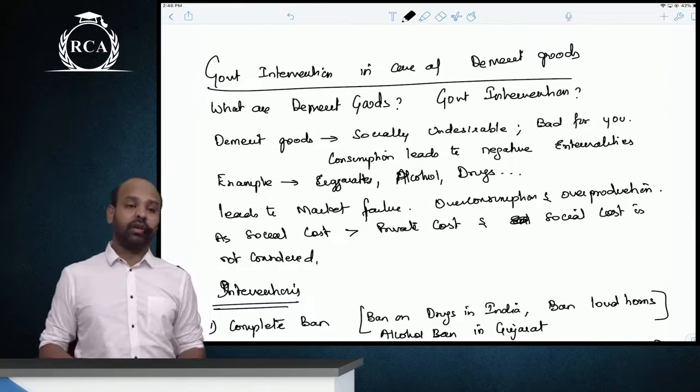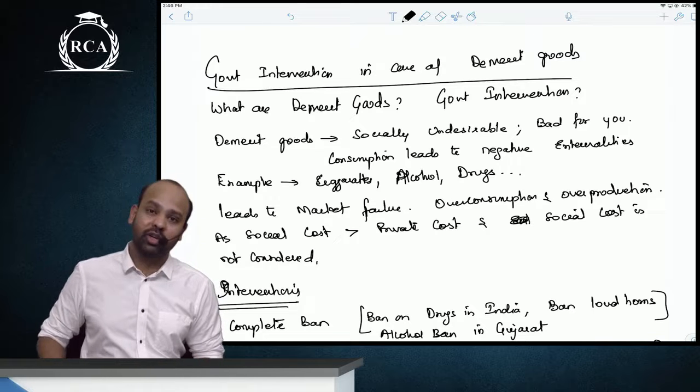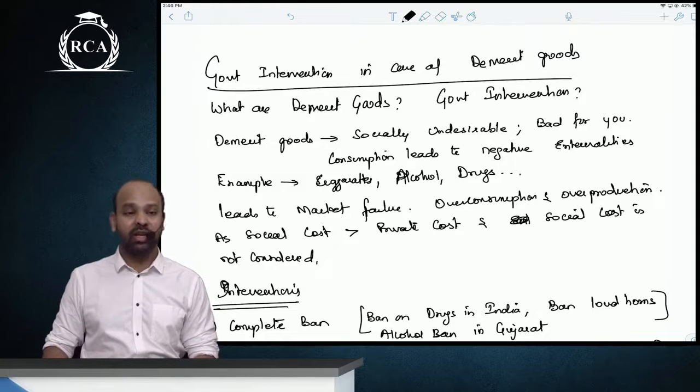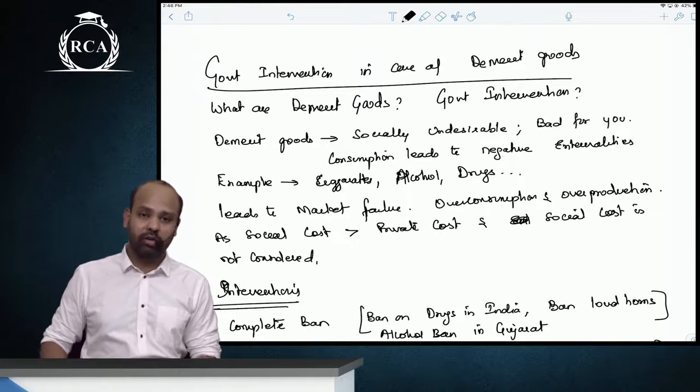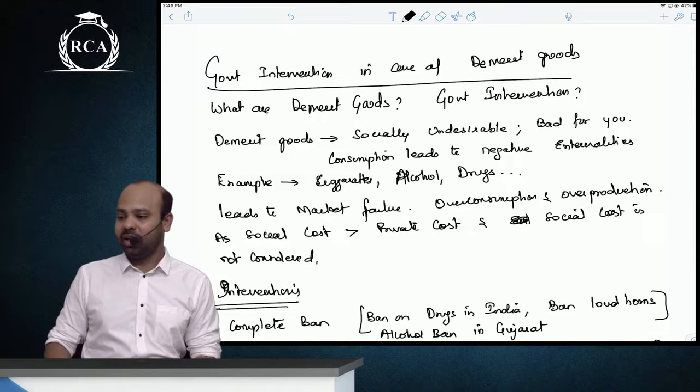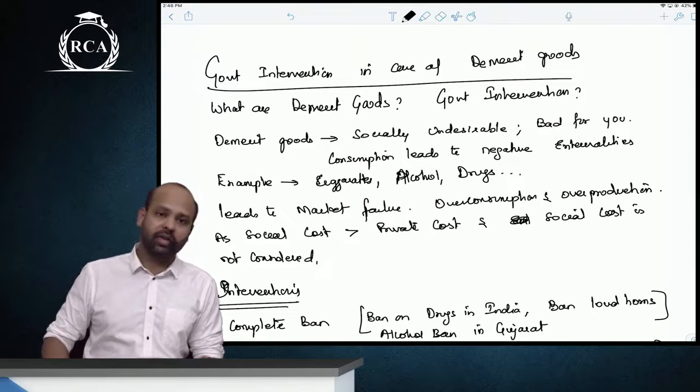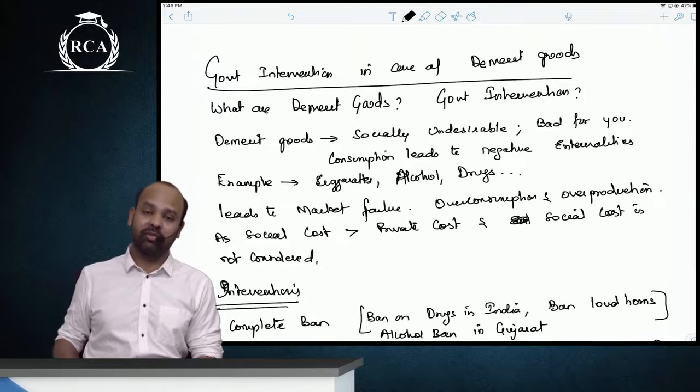Then government intervention in the case of demerit goods. Demerit goods are socially undesirable products, like smoking, alcohol consumption, and drugs. Here there's a lot of negative consumption externality.